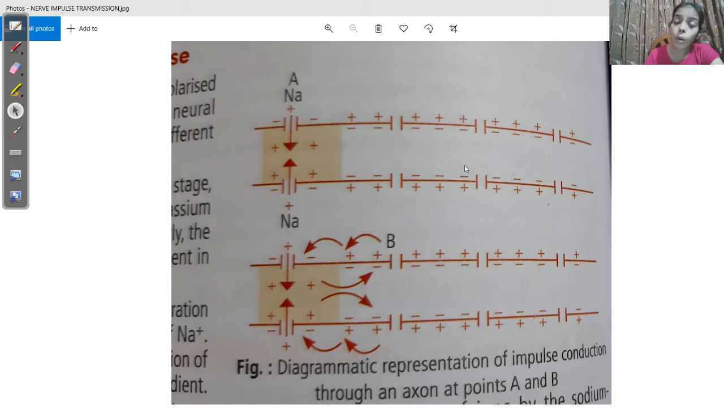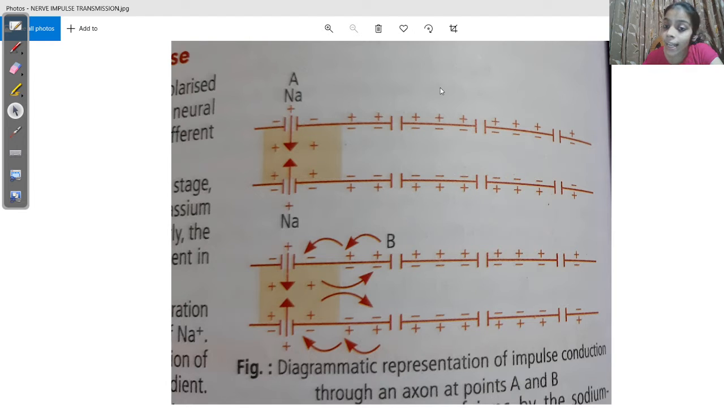We should remember one thing, that suppose this is the axon, okay? Now, in the initial videos of the nervous system, I had discussed the structure of the neuron. And there I had told you that within the axon there is a fluid which is called axoplasm. So let us assume this part where I am moving the cursor, this is the axoplasm.